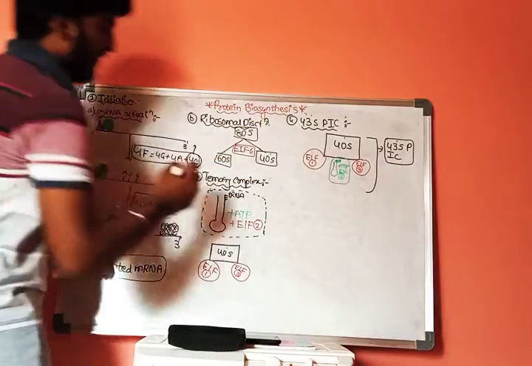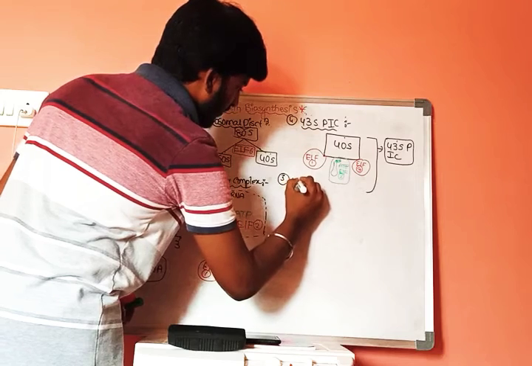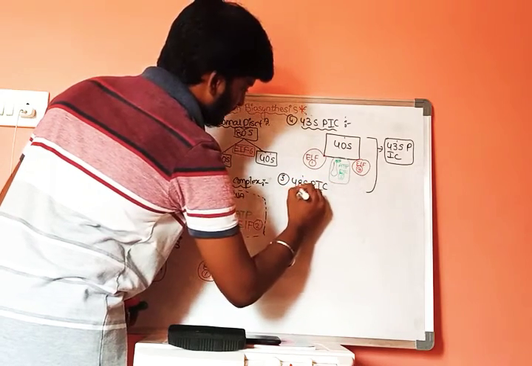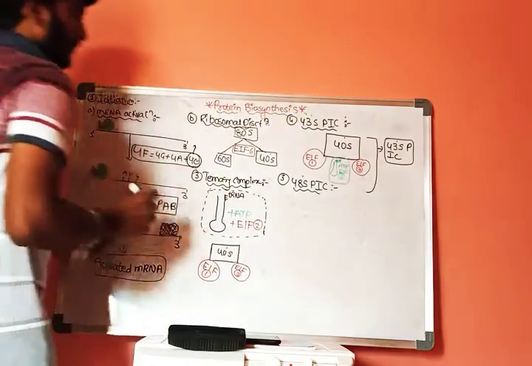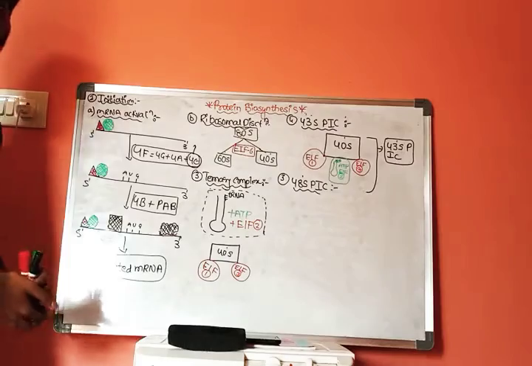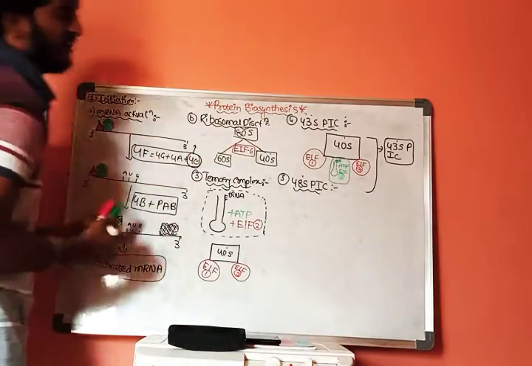Now the fifth step is formation of 48SP initiation complex. What is this 48SP initiation complex? Let us consider.